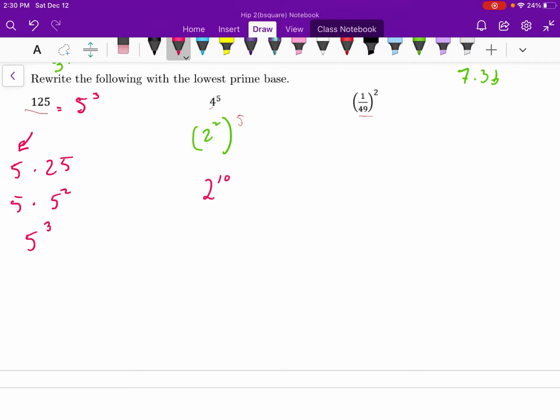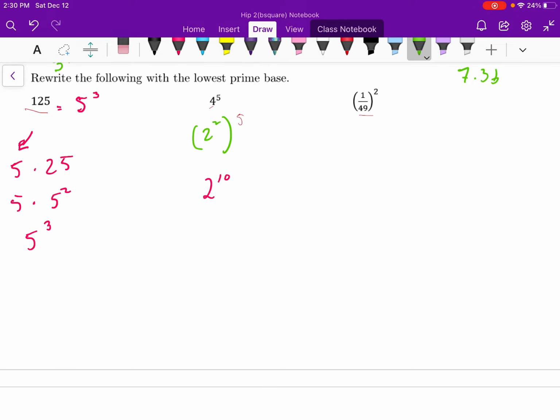Moving on to the next example, 1 over 49 squared. If we're going to rewrite that with the lowest prime base, I would maybe want to rewrite this as 49 to the power of negative 1, squared. And I recognize that 49 can be written in its lowest prime base as 7 squared. So 7 squared to the power of negative 1, squared.